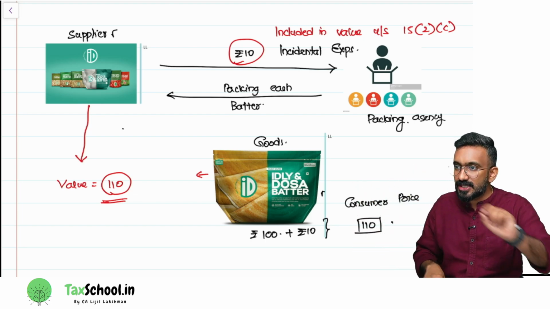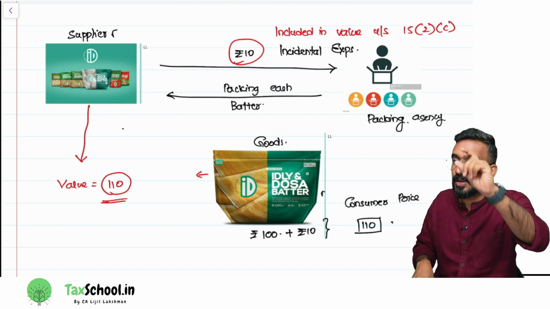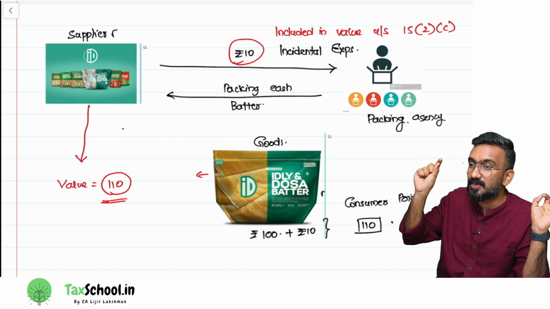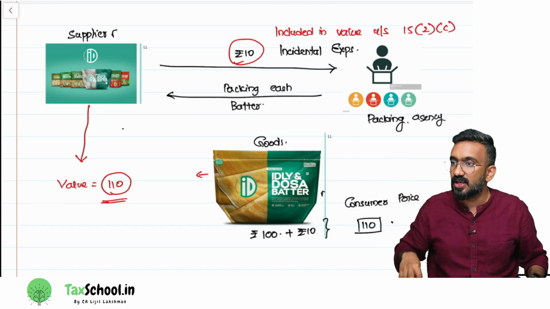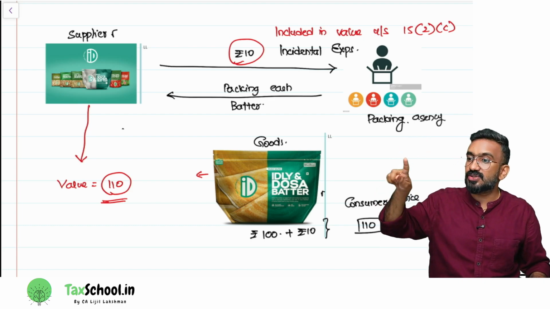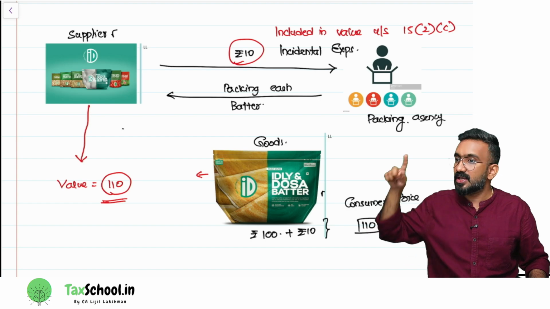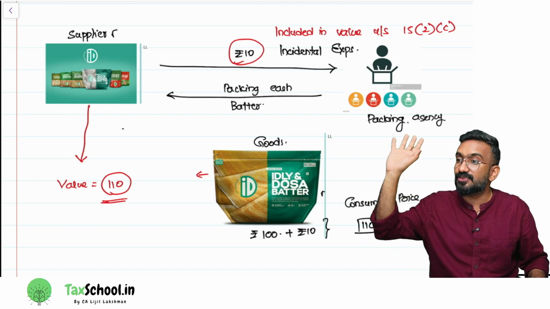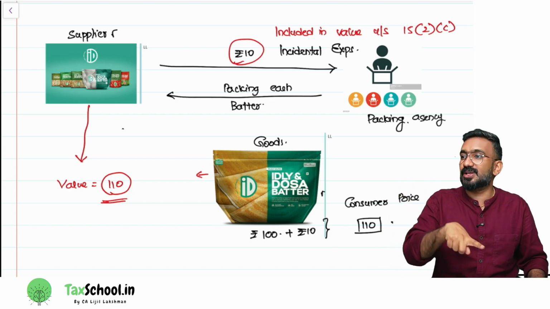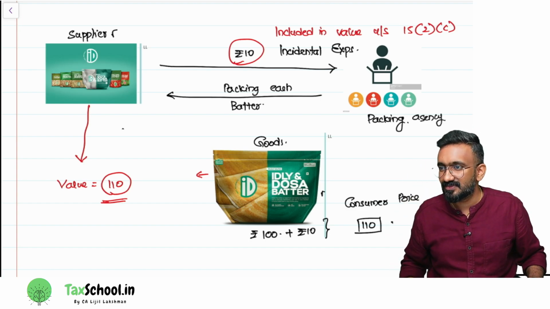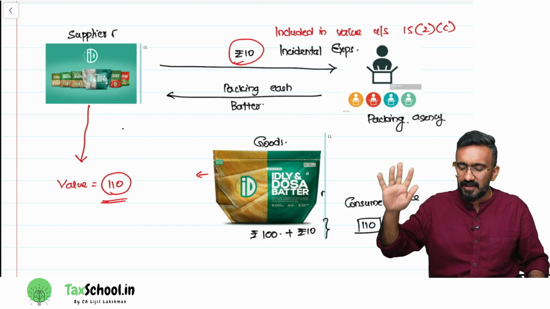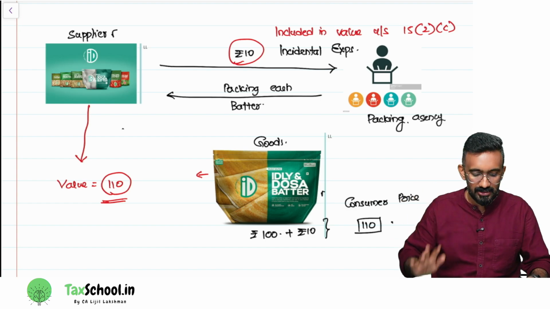Incidental expense. Now let's look at the incidental expense wording and whether it will match. What will be added to the value? Incidental expenses incurred by the supplier. Who incurs this packing charge? ID Fresh, the supplier. So incurred by supplier is a tick. In relation to supply, is it in relation to supply of idli dosa batter? Yes, that is also a tick. Finally, did you get it from the customer? Yes. Then it will be included in the value of idli dosa batter. You cannot separate it. Are you guys understanding? This is the meaning of incidental expense. So all the listed expenses, if the supplier is getting them from the customer, you would add them to the value.